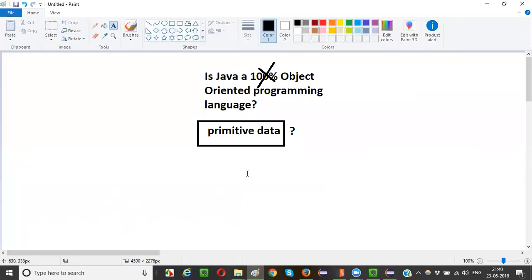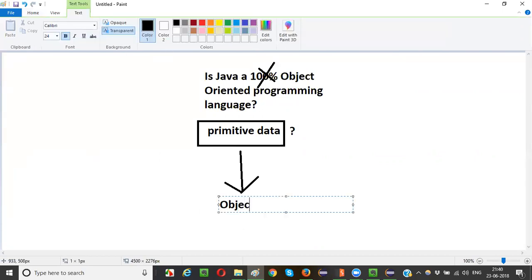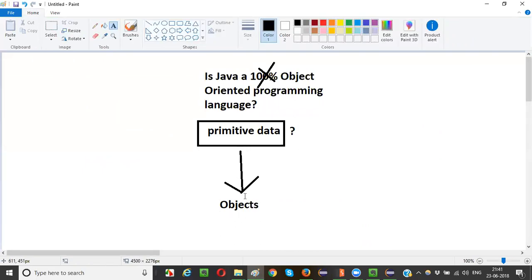But guys, there may be some situations where we need to use primitive data types as objects. How can that be possible? Primitive data types are non-object oriented, but in some situations in my programming, a particular method may not take primitive data types and needs objects only. But in the program there are primitive data types. How can that be done? Is there a possibility of converting primitive data types into objects?